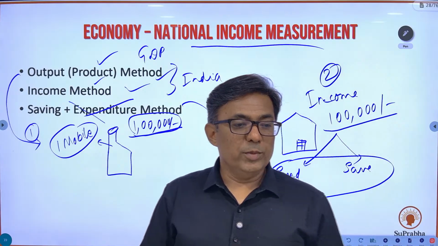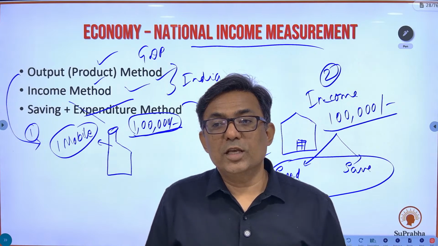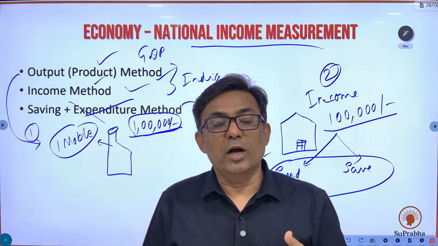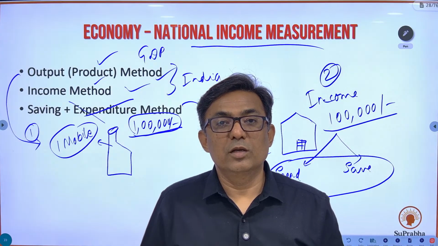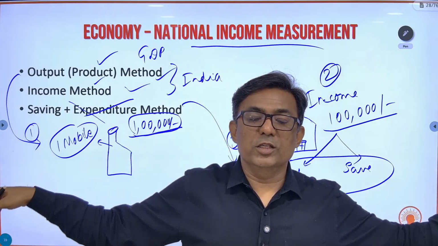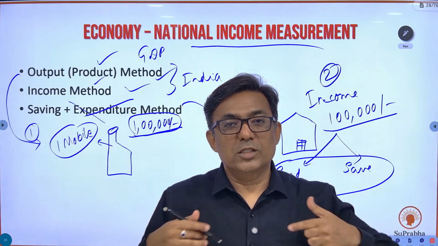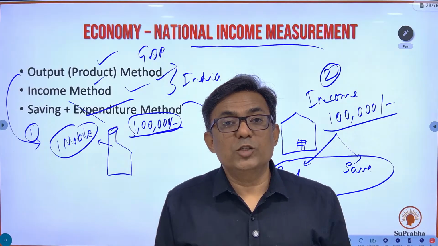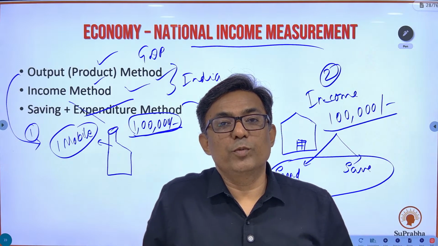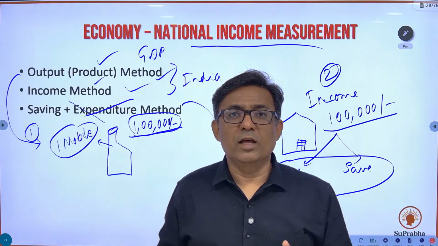You go home, you have come here with your bag, you'll go home with your bag, you're not going to put anything additional over there. So in this case where the output is not tangible, in this service sector, how are you going to understand the contribution of this service sector to GDP? In that case, you are going to take the income of all the people who are working over here. So SuPrabha Academy में कितने लोग काम कर रहे हैं, उनका सबका income plus owner का profit, ये सबका income अगर आप add करोगे, that is going to be the contribution of SuPrabha to the GDP. You add the income of all the people who are engaged in SuPrabha Academy.